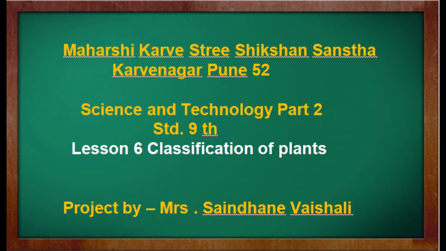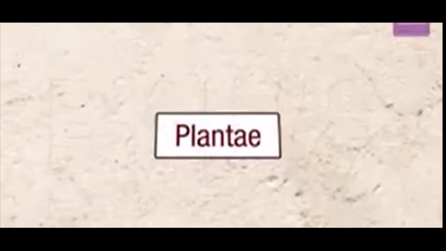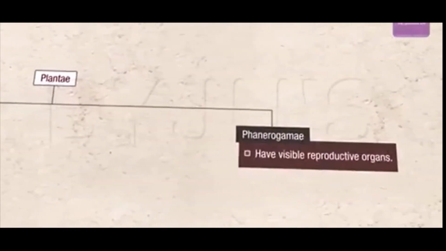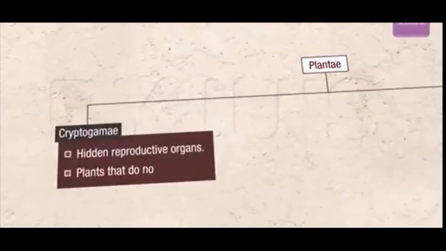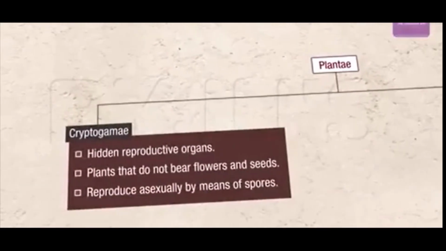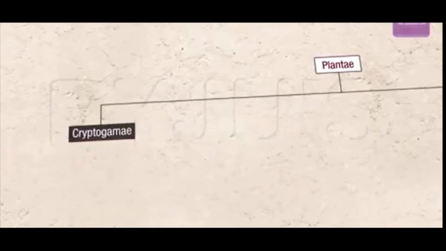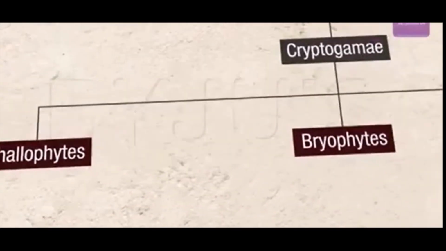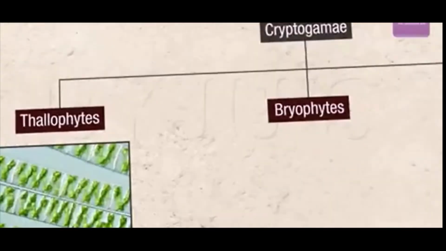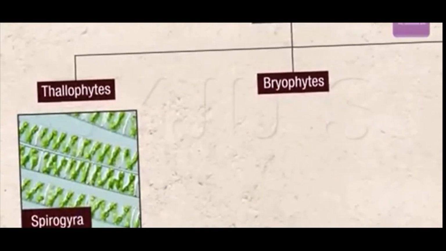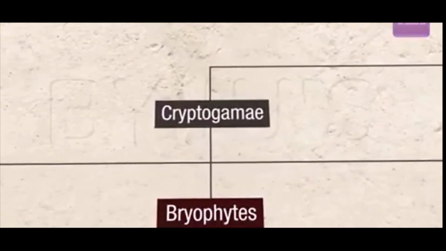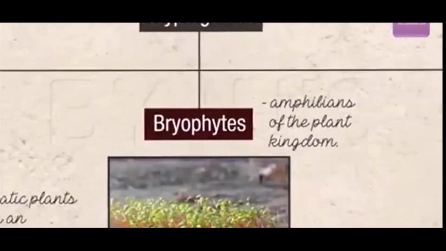In our previous session, we studied the two divisions of cryptogams, that is non-flowering plants. The two divisions are thallophytes and bryophytes. That means kingdom Plantae is divided into cryptogams and phanerogams. Cryptogams have hidden reproductive organs. The plants do not bear flowers and seeds. They reproduce asexually by means of spore formation. Cryptogams are divided into thallophytes, bryophytes and pteridophytes.